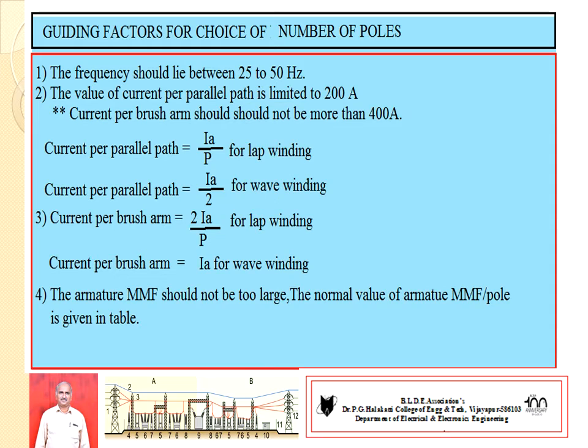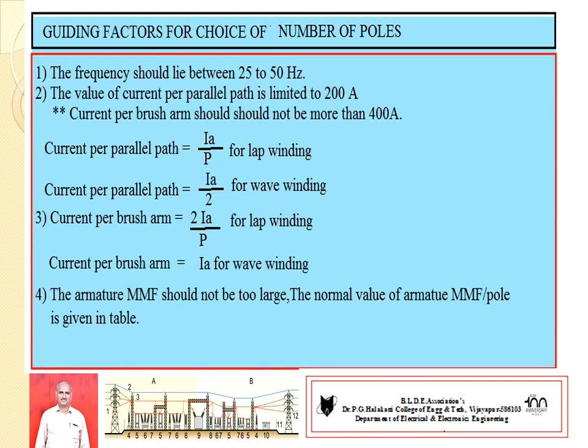Again for wave winding it becomes 2 times Ia divided by P. In case of lap winding, number of parallel paths equals number of poles. In case of wave winding, number of parallel paths A equals 2. Finally, current per brush arm becomes Ia. This value should not be greater than 400 ampere.